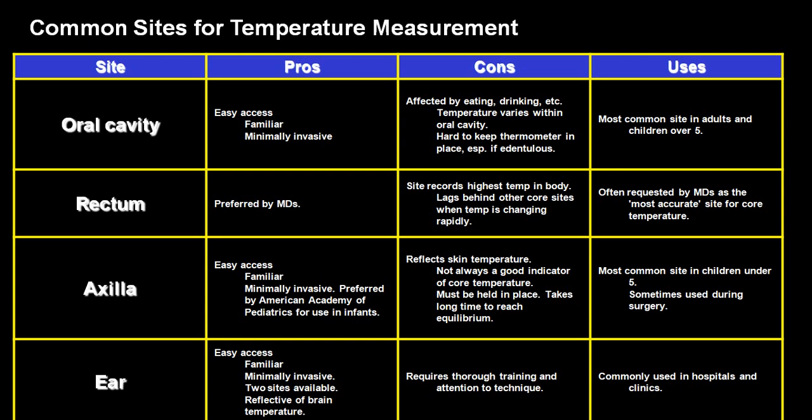Tympanic, there are certain disadvantages of this particular method. If there is wax, a foreign body, or if there is an otitis externa, that can interfere with your temperature record and give you a false reading. And if there is a tympanic pathophysiology like perforation, chronic otitis media also, it can interfere with your tympanic temperature record.